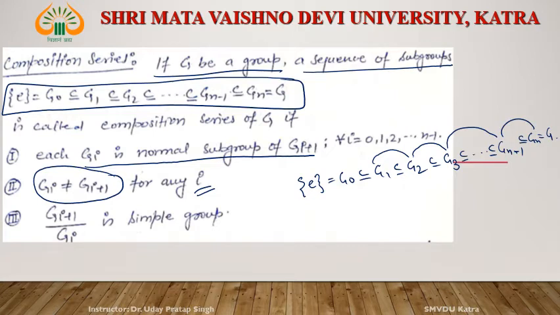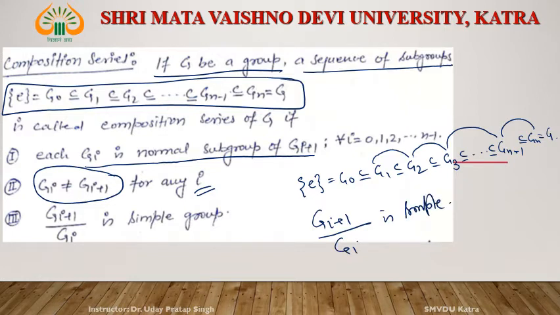Okay. And no Gi and Gi plus 1 are equal for any i. This condition is also okay. But the third condition says that Gi plus 1 upon Gi is simple.